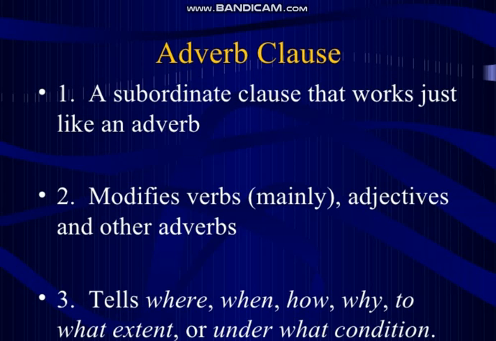Adverb clause: a subordinate clause that works just like an adverb. Remember that an adverb clause can also be called a subordinate clause because it usually starts with a subordinate conjunction, but it is a clause. A clause, as you know, is a group of words having a subject and a finite verb. So it is a subordinate clause working just like an adverb, performing the same function as an adverb in a sentence.